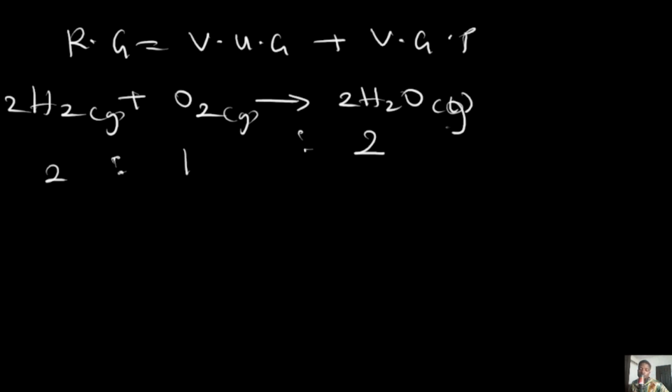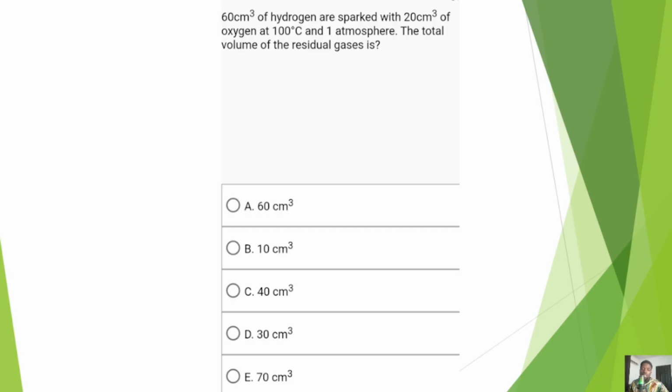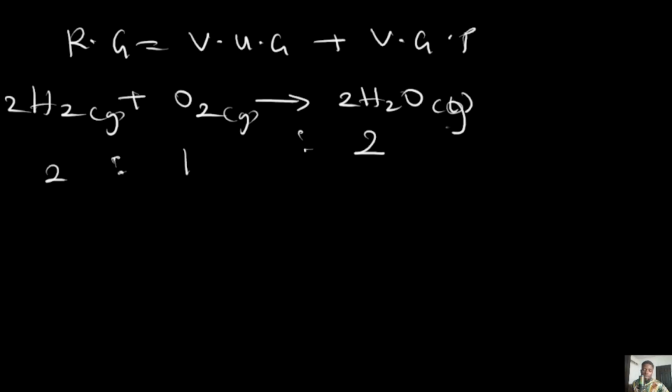The amount of hydrogen that was given according to this question is 60 cm cube of hydrogen and 20 cm cube of oxygen. So let's put that down. Remember, what you are given in the question is what I call the given volume. It's not the volume that is reacting yet. So the given volume of hydrogen is 60, while that of oxygen is 20. Now, when you are reacting, you would use 60 to react with 30. But because you don't have up to 30 here, you cannot use 60 to determine, which means the limiting gas is going to be oxygen.